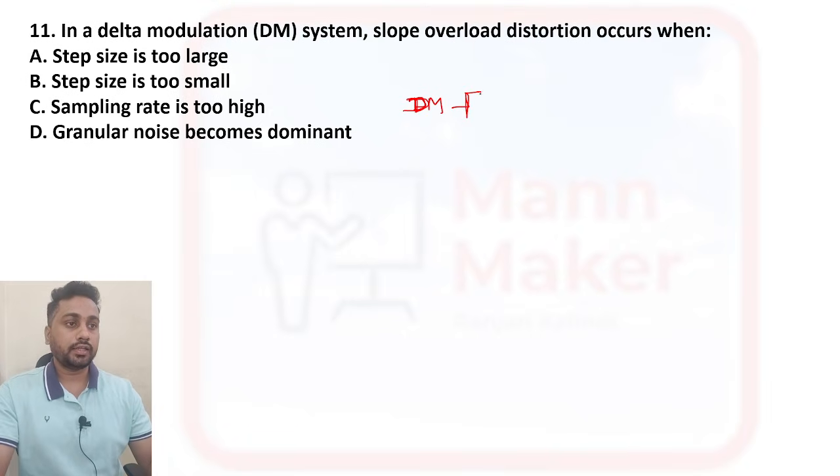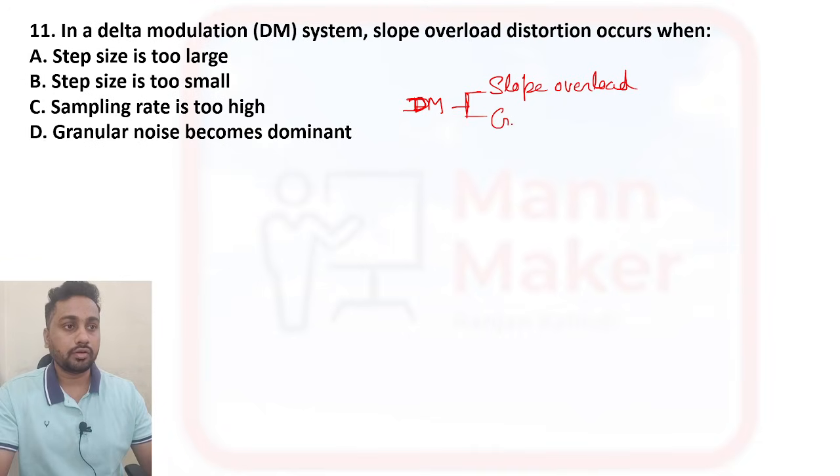You can check that table. Delta modulation has two kinds of noise. The first is slope overload error or noise. The other is granular noise, distortion or error.